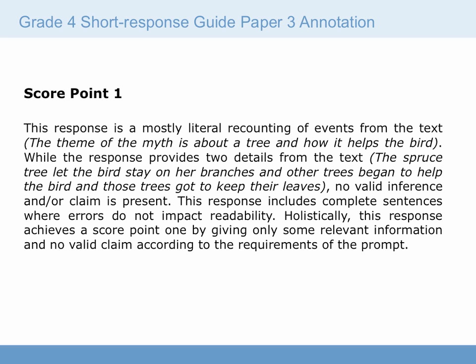The student responded in complete sentences where the errors didn't impact the readability at all. Holistically, the response receives a score point of 1 by giving only some relevant information and no valid claim. The difference between this and the score point 2 papers is that in this case there was no valid inference or claim. The student seems to have a rather shaky grasp of the theme. It's mostly a literal retell, although the student does provide 2 details. This is scored as a 1.